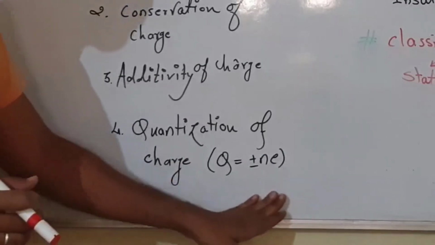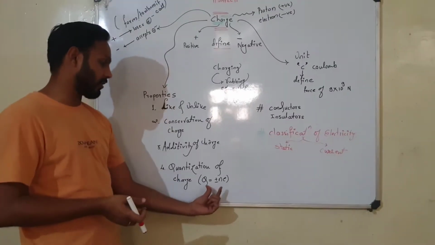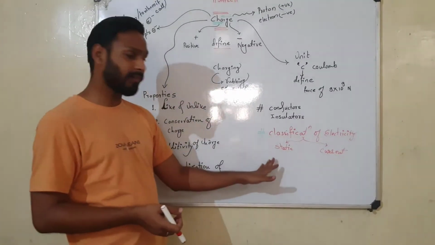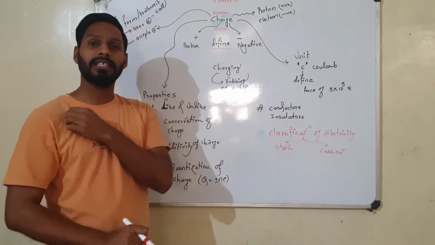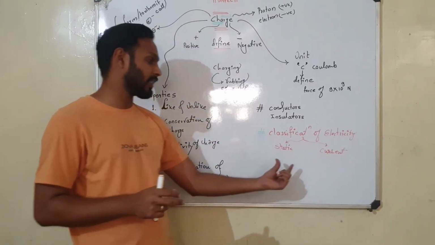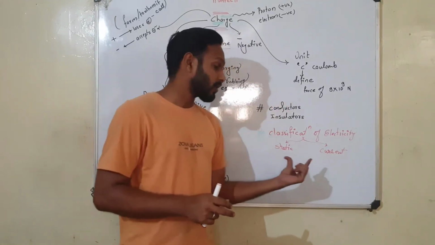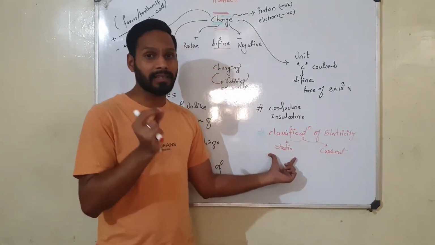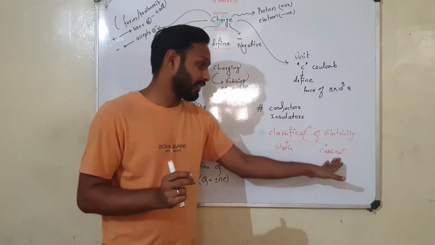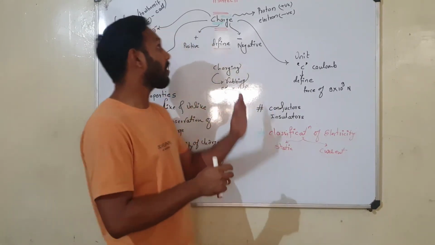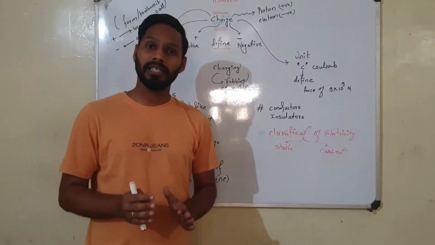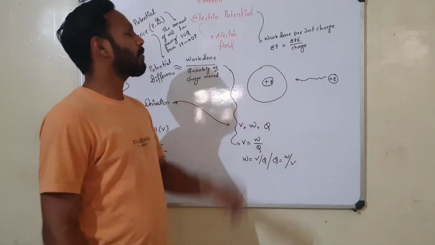After that we have seen the different types of numericals on the basis of this formula. Then we have also studied the classification of electricity. So electricity is classified into 2 different categories. One is static, another is current. So static means where the charges are at rest and current is where the charges are in motion. So this is all about the charges. We'll see the next topic, electric potential.